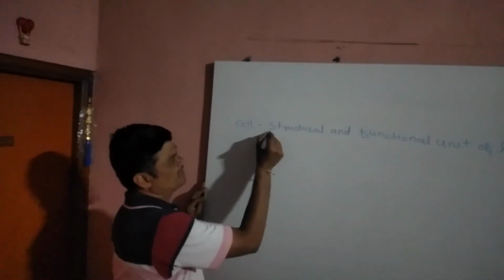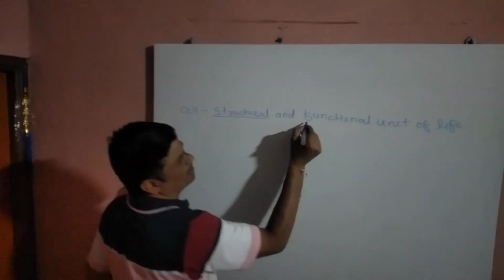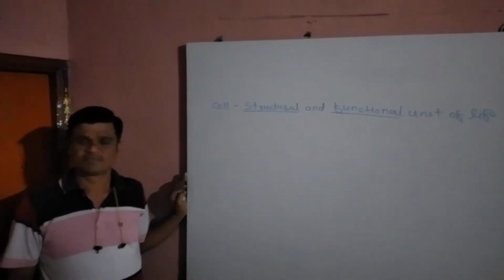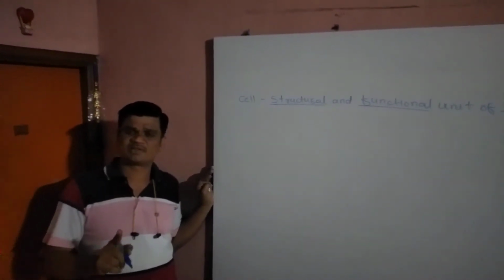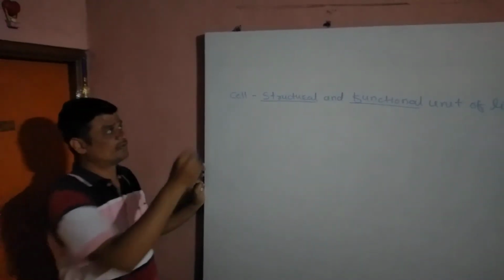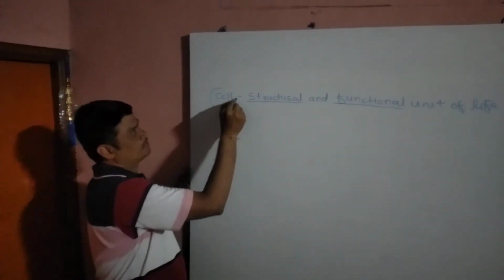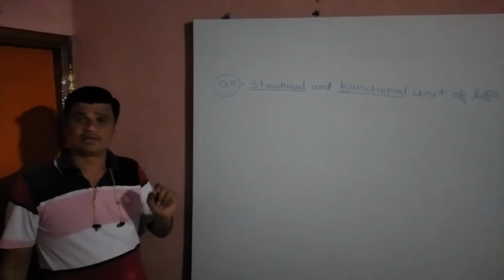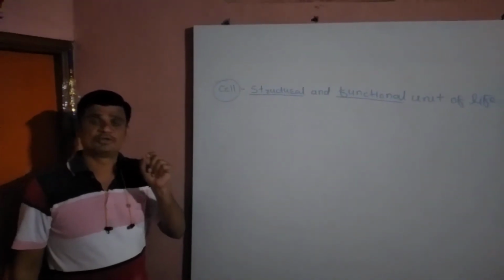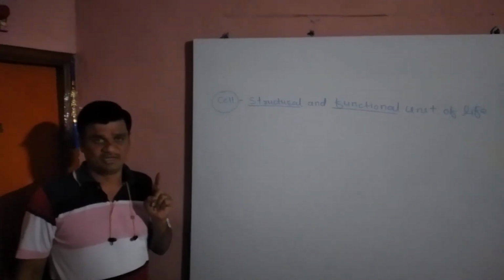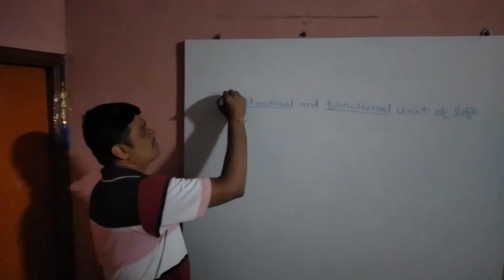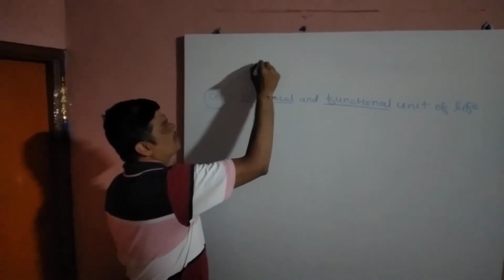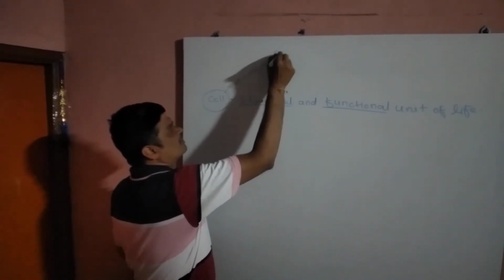These two major components are the units of a living organism. Whatever living organisms are found on the earth, they are mainly composed of cells only. These cells are microscopic in nature.